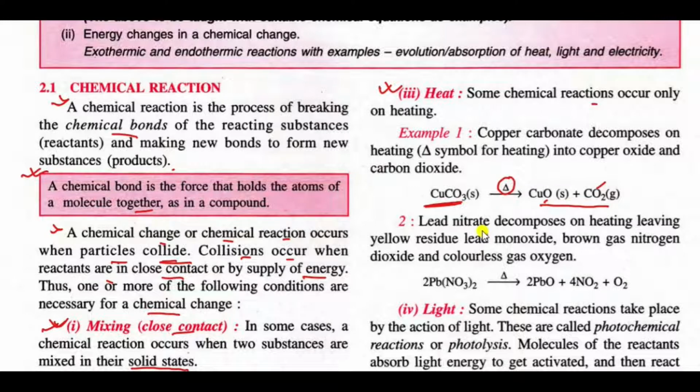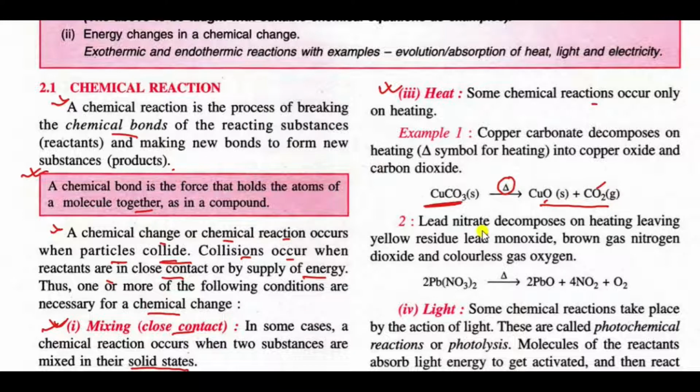So delta means we are applying heat to the reaction. We can see that copper carbonate decomposes into copper oxide and carbon dioxide. By heating copper carbonate, we get a solid, copper oxide, and a gas, carbon dioxide.